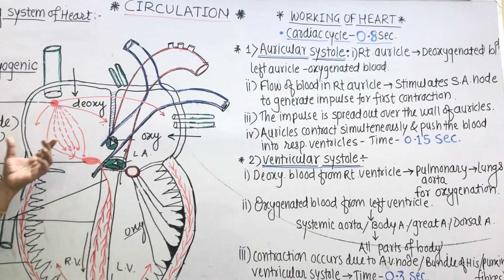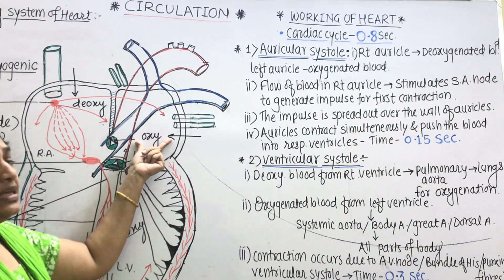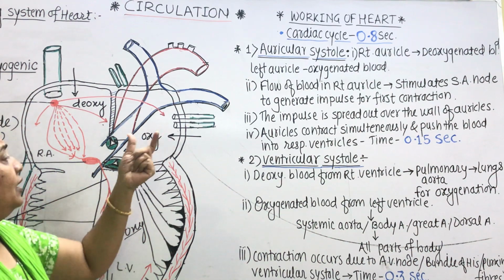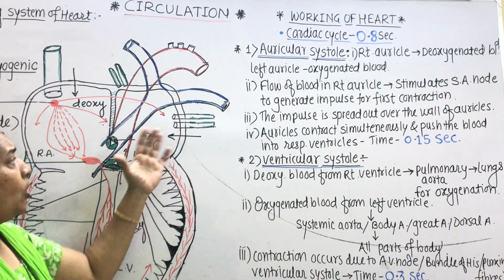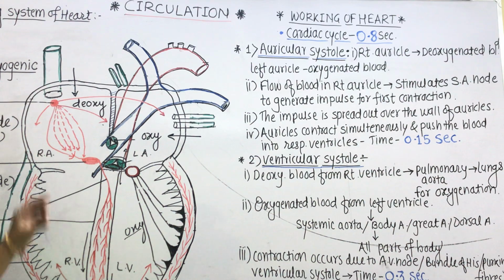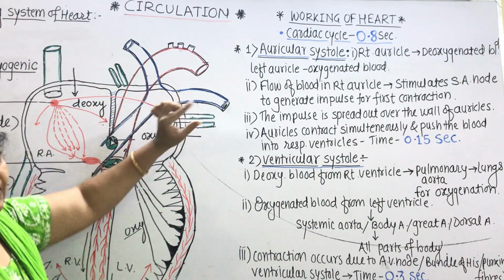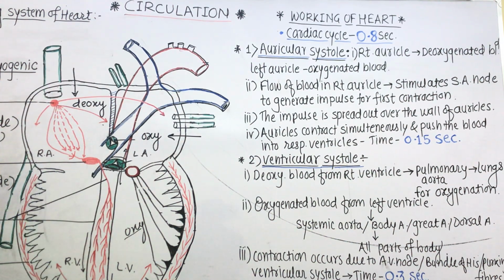Now, the right auricle is getting filled with deoxygenated blood and at the same time the left auricle is being filled with oxygenated blood, which is brought there through four pulmonary veins coming from the lungs.